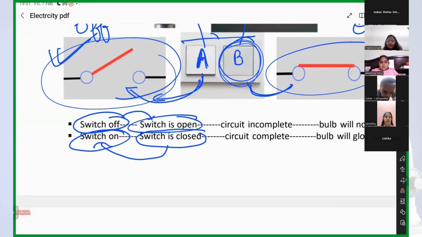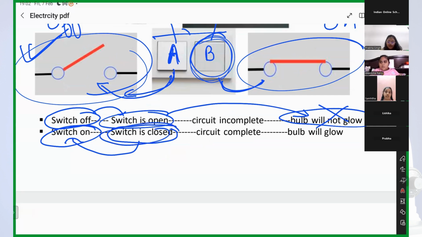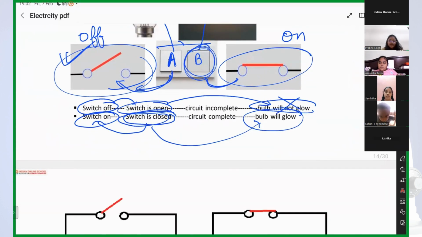And whenever the switch is open, the bulb will not glow. Okay, Sohan? And Lishika, please turn on your video. And whenever the switch is closed, will the bulb glow or not? It will glow. Yes, Lishika, the bulb will glow. Please come up on video. Right? You got it, guys.